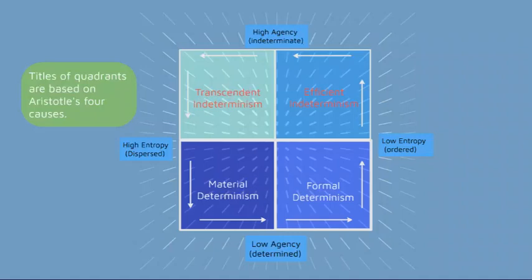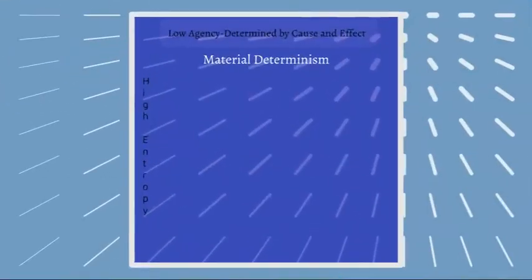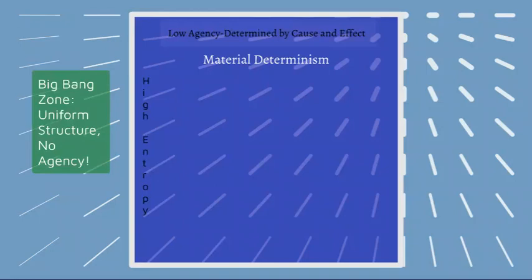Okay, let me go into the first quadrant, material determinism. Here you'll see that we have high entropy on the left, low agency at the top. This means that these are systems or entities that exist in high disorder and have low agency. They respond basically just to cause and effect. They don't have the ability to respond to a cause beyond just the typical effect given by the laws of physics. So I call this the Big Bang zone. There's uniform structure, but no agency.